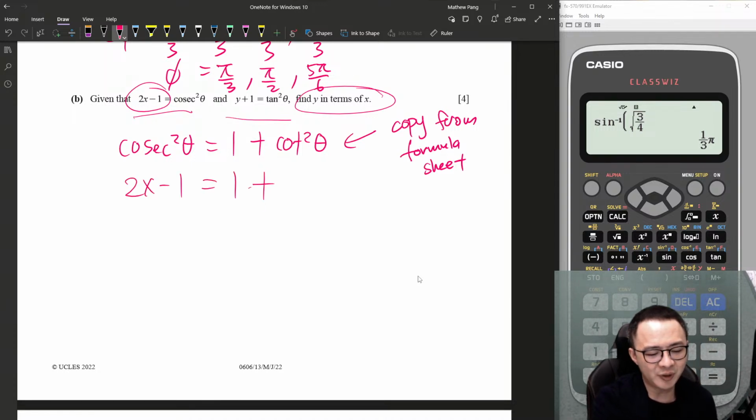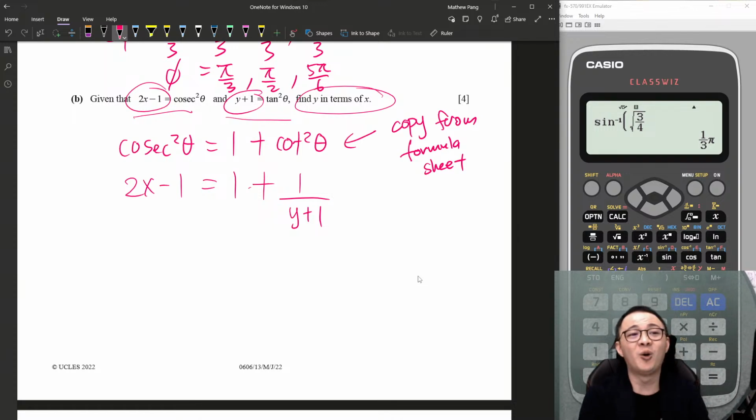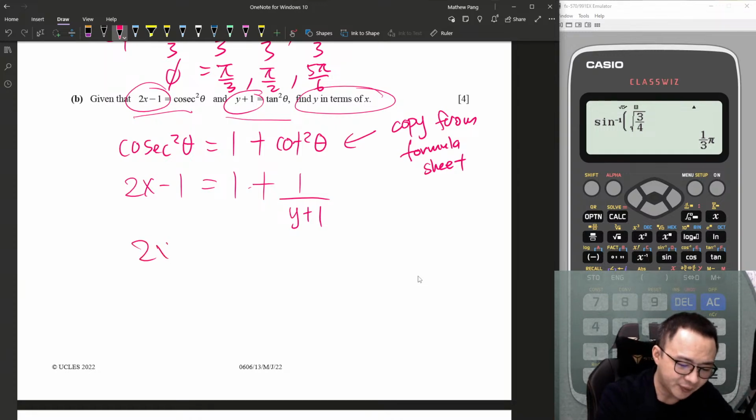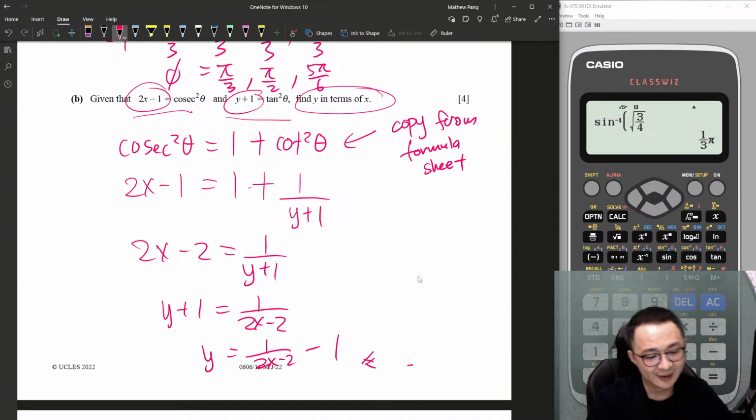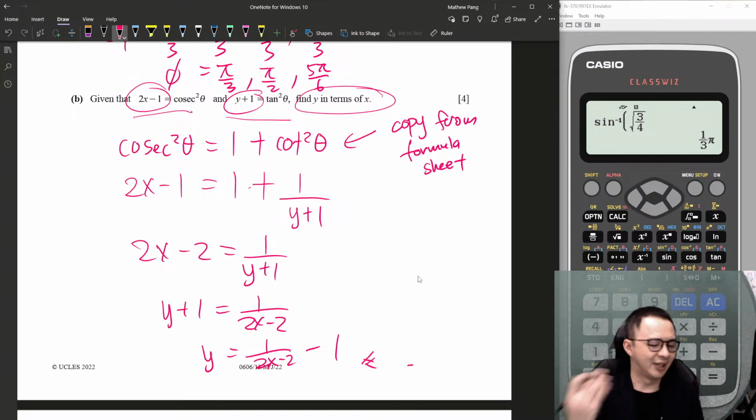I know the cotangent square is 1 over tangent square theta, right? And my tangent square theta is y plus 1. So I will just insert y plus 1 at the bottom. Okay, then the whole equation suddenly becomes super easy. I just want to make y the subject, then I'm done. So let's do it. 2x minus 2 equals 1 over y plus 1. So y plus 1 equals 1 over 2x minus 2. So y equals 1 over 2x minus 2, minus 1. Done. So just move around the algebra.